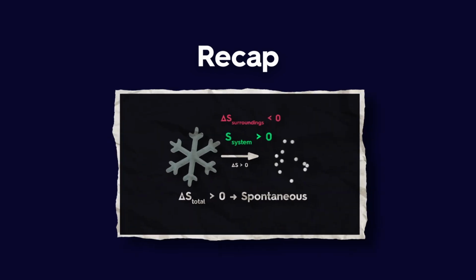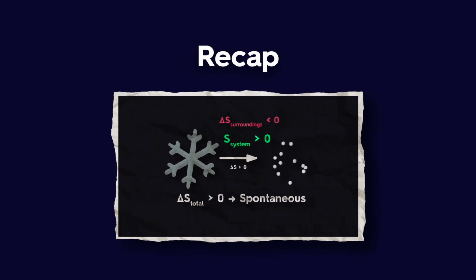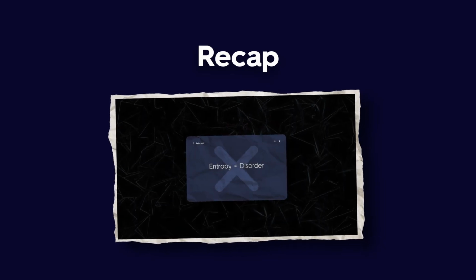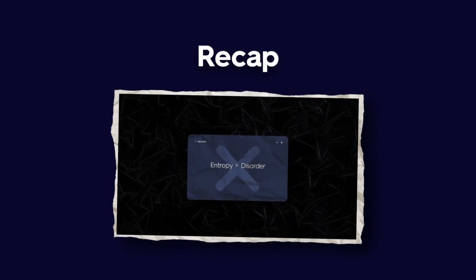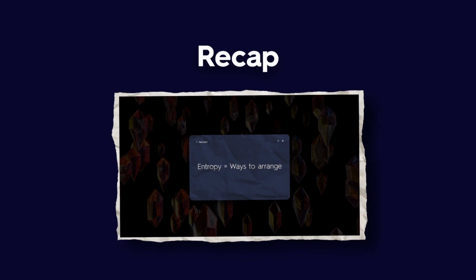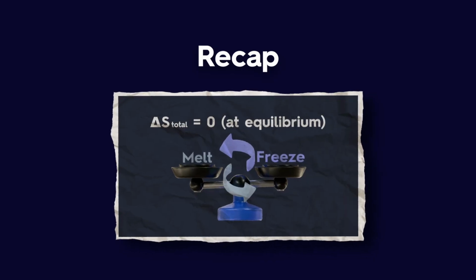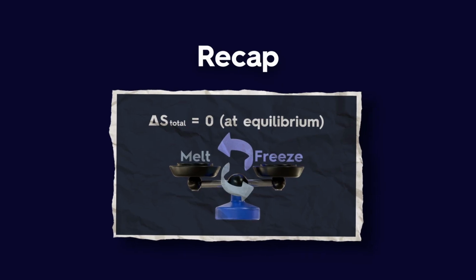The second law links spontaneity to an overall increase in entropy. Entropy measures how energy and matter can spread among microscopic arrangements. More possibilities mean higher entropy. At equilibrium, the total change is 0, and nature finds its balance.